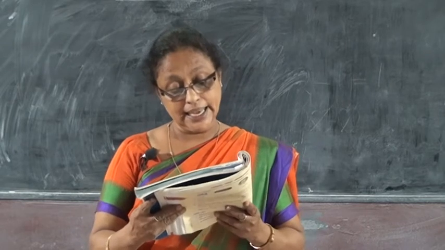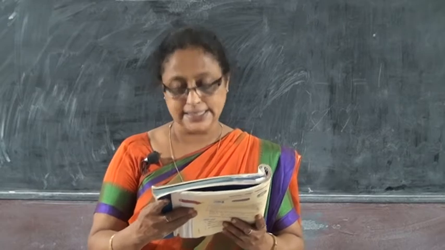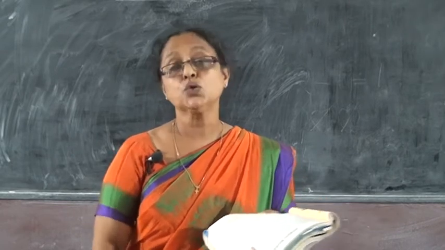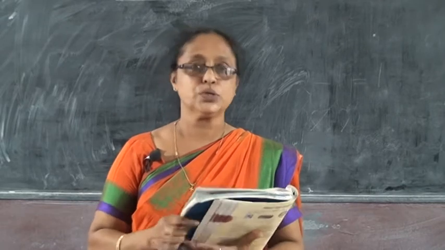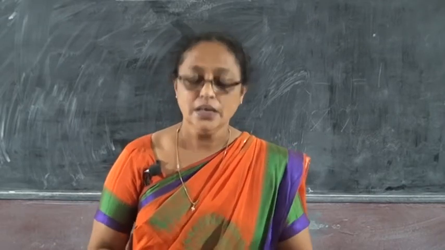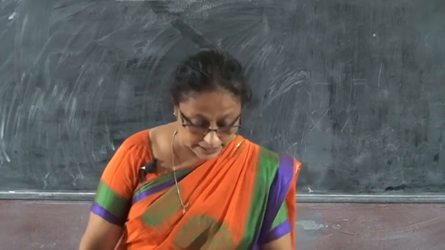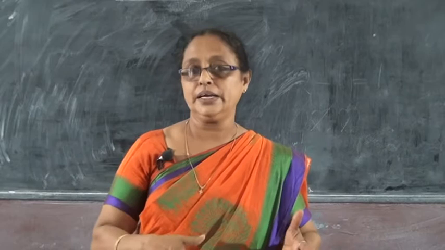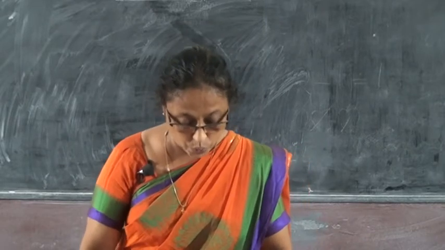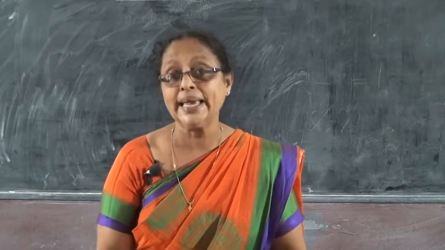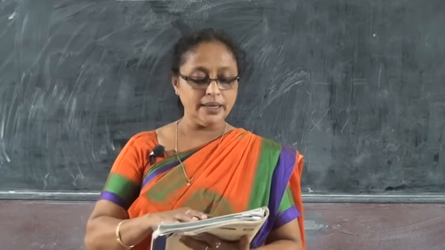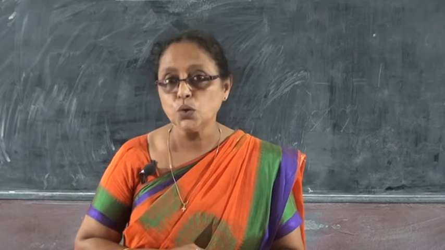Next is D. Rearrange the words to make sentences. Use capital letters and full stops. When you are writing, you should use capital letters and full stops wherever it is necessary. The sentences are in a shuffled way; you should put them in the right way. The first one, I will read it for you: going out to play Sarah is. That is the first sentence. How can you write it in the proper way? Sarah is going out to play.